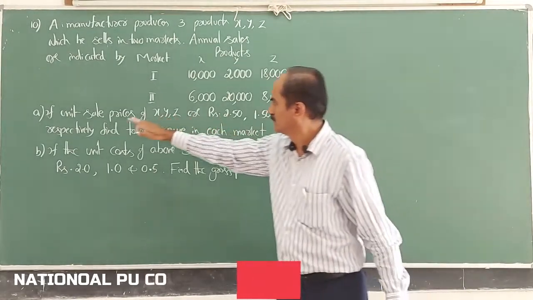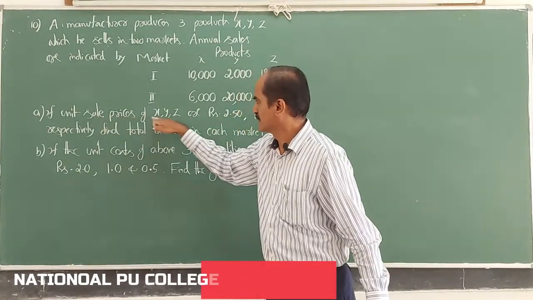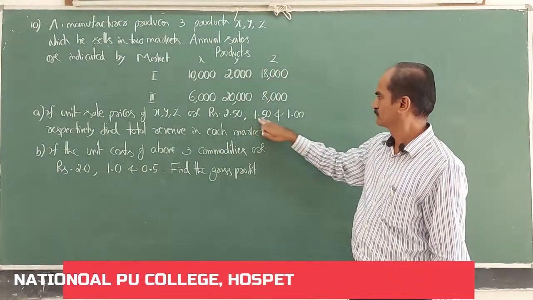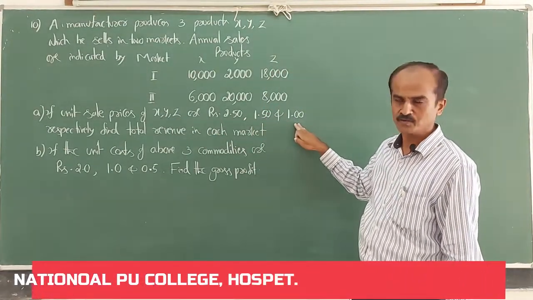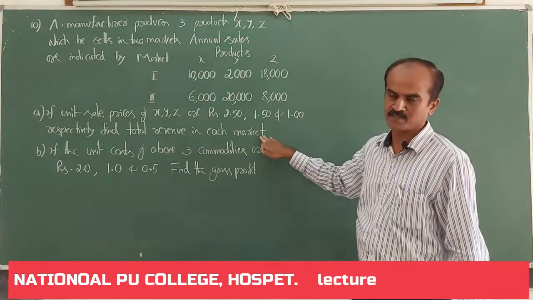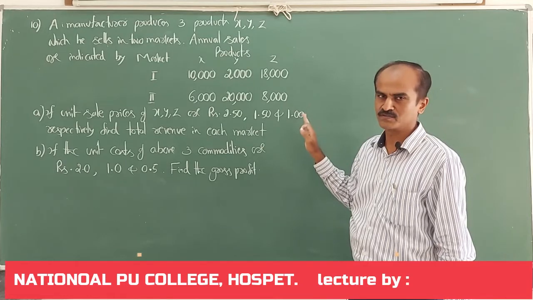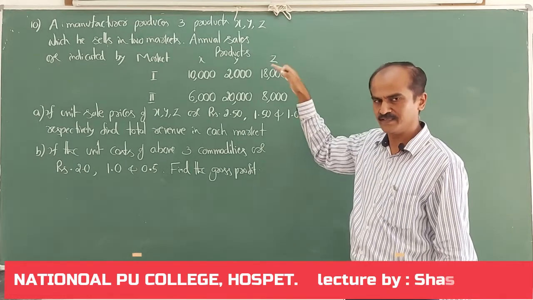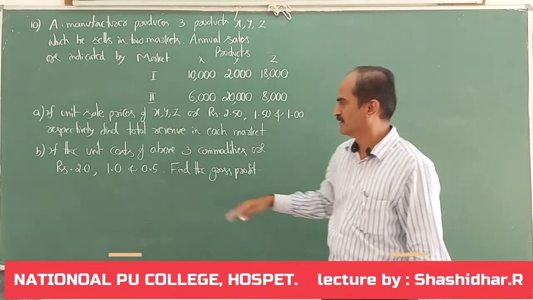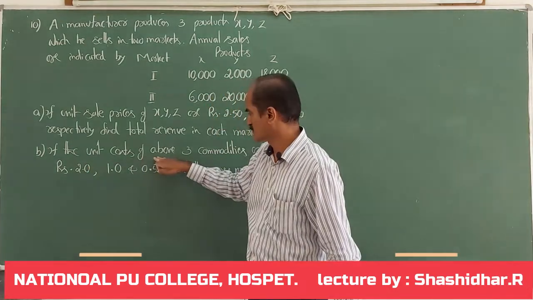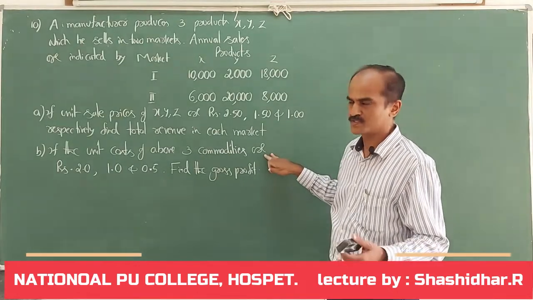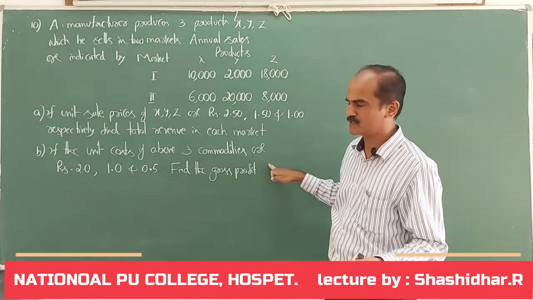Now, if the unit sale prices of X, Y, Z are rupees 2.50, 1.50 and rupee 1, find the total revenue in each market by selling those X, Y, Z in the first market as well as the second market. The second part: the unit cost of the 3 commodities, this is the selling price, this is the cost price.